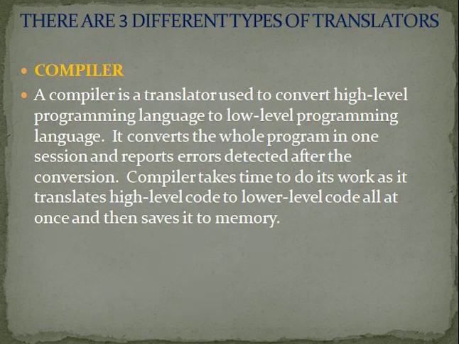It converts the whole program in one session and reports errors detected after the conversion. That means first it will convert the whole program at a time, then later on it will show the errors. A compiler takes time to do its work as it translates high level code to low level code at once, then saves it into memory. After conversion of this high level code to low level code, it will save that program into your memory. That means your memory, the computer's hard disk memory.